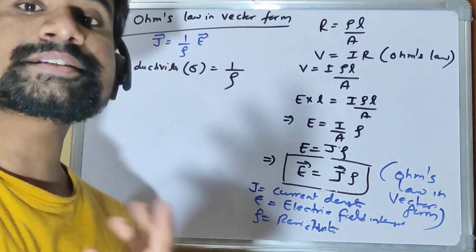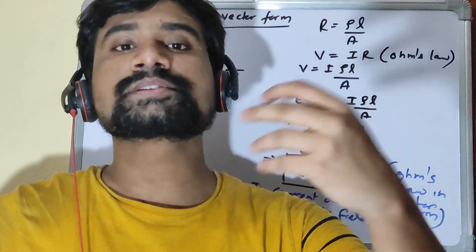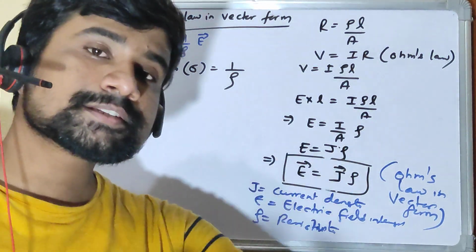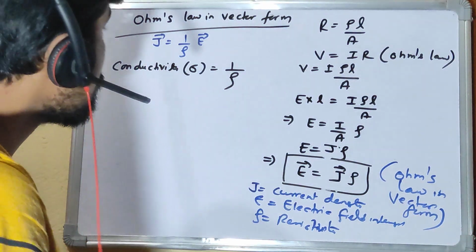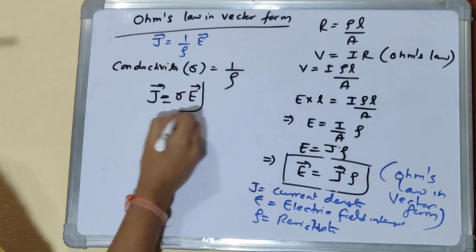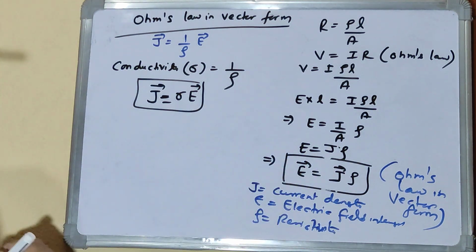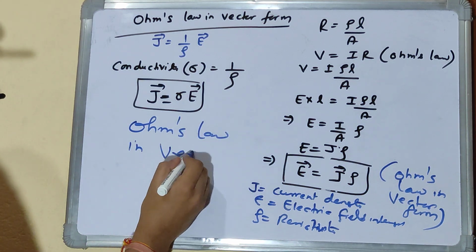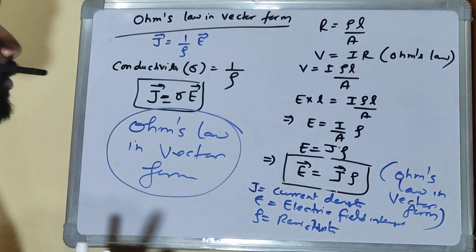Similarly, the reciprocal of resistance is conductance. Resistance is the property by which a body opposes the flow of current. Conductance is a property by which it supports. Similarly, the reciprocal of resistivity is conductivity. So J becomes equal to sigma times E vector. In actual terms, this particular expression is Ohm's law in vector form: J equal to sigma times E.